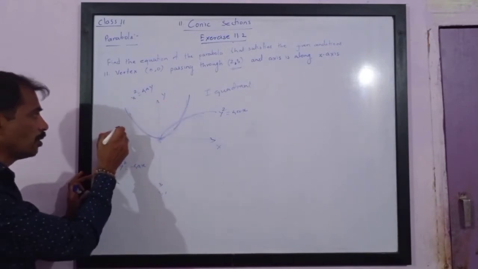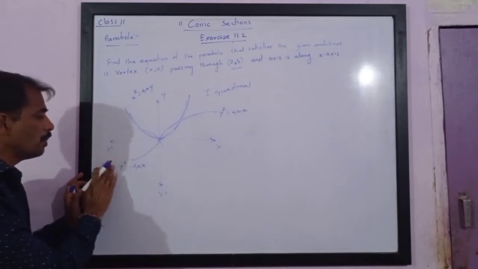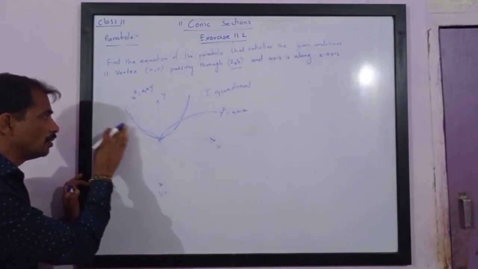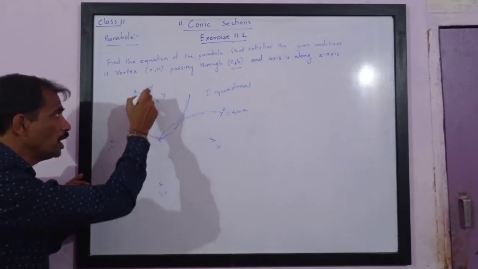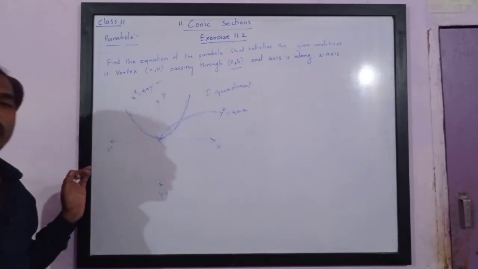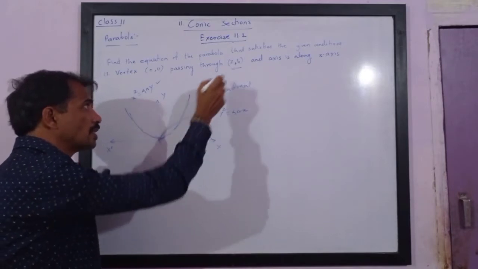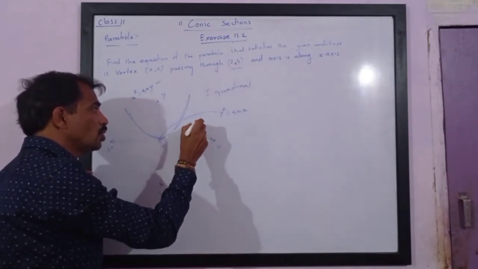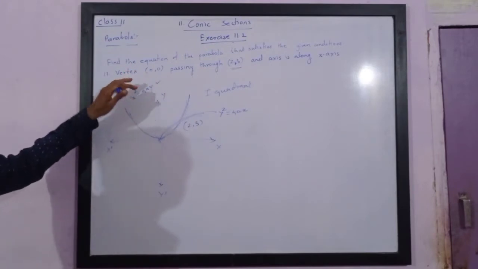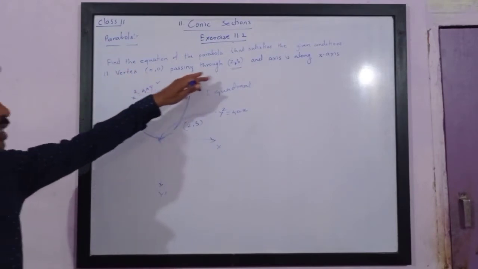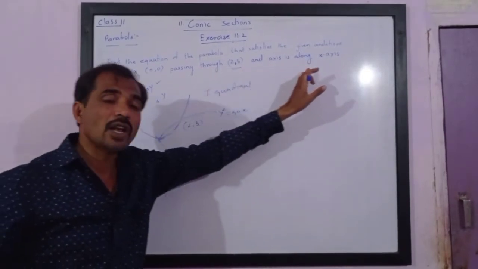Now if you see this parabola, it lies in second and third quadrant. It means parabola is not of this form as well. So there are now two possibilities left. That is, parabola could be of the form x square is equal to 4ay, or it could be of the form y square is equal to 4ax. Since the point is 2, 3, please note 2, 3 lies in first quadrant. Now see the condition what is given to us. Vertex is 0, 0, passing through the point 2, 3, which is in first quadrant, and axis is along x-axis.